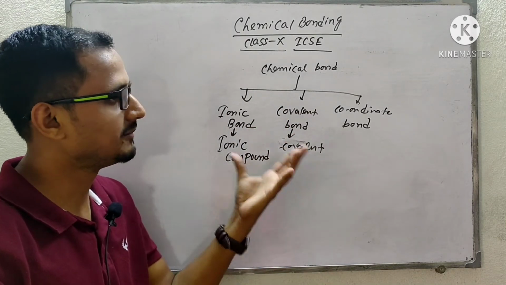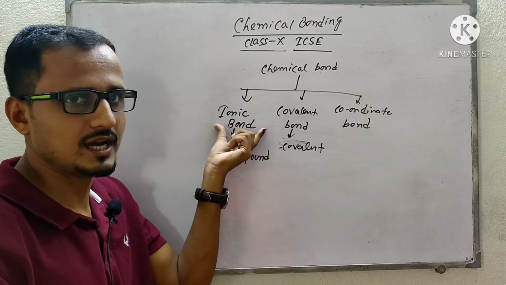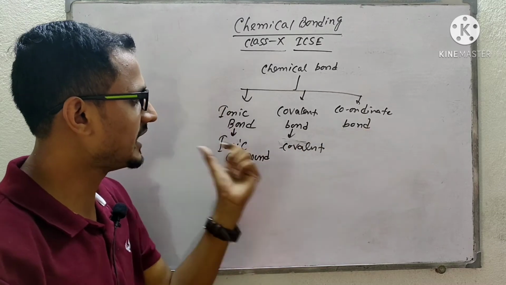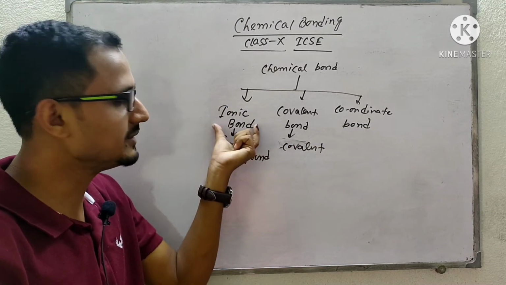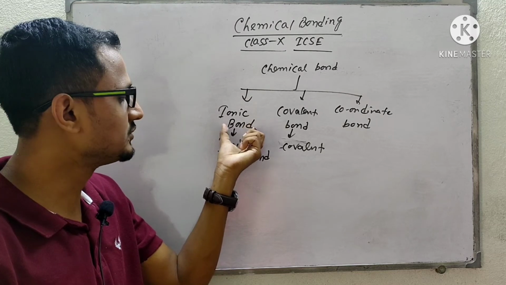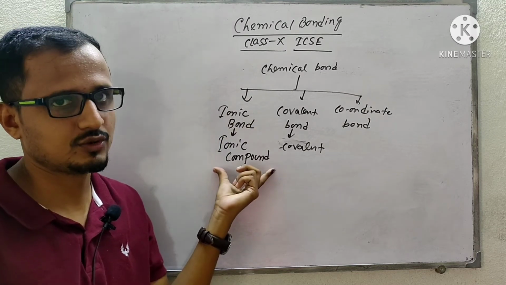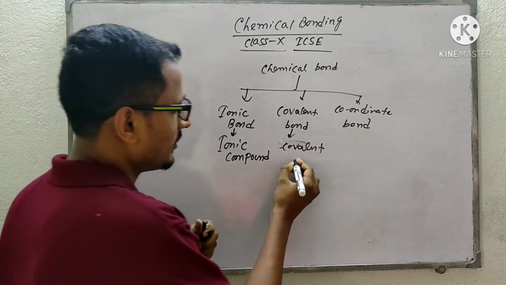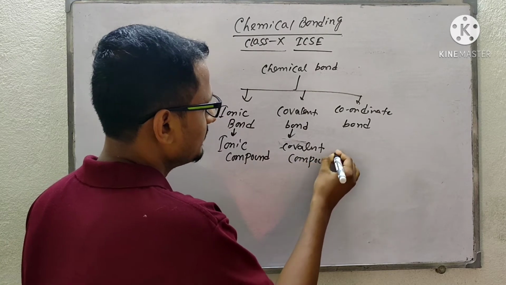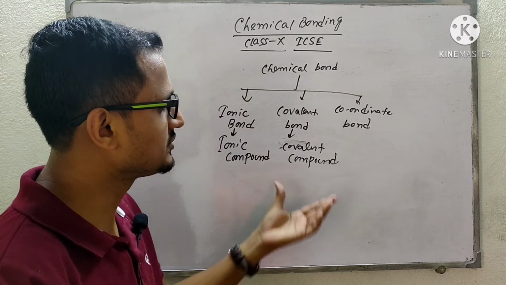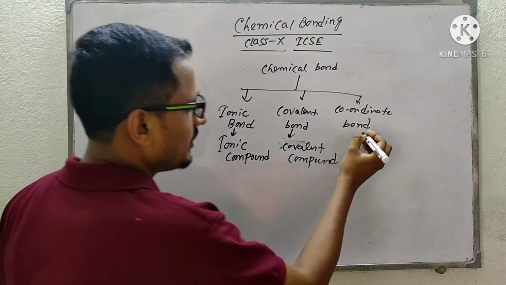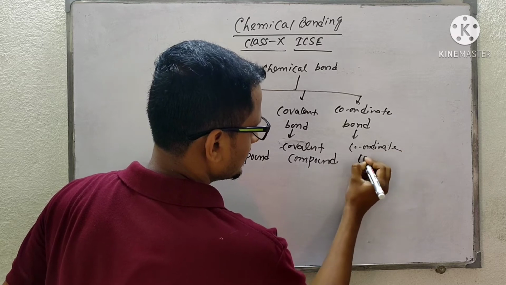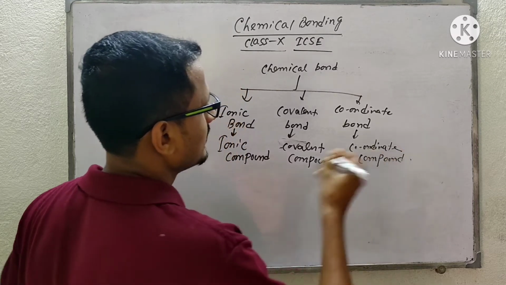Atoms can form ionic bonds, covalent bonds and coordinate bonds.